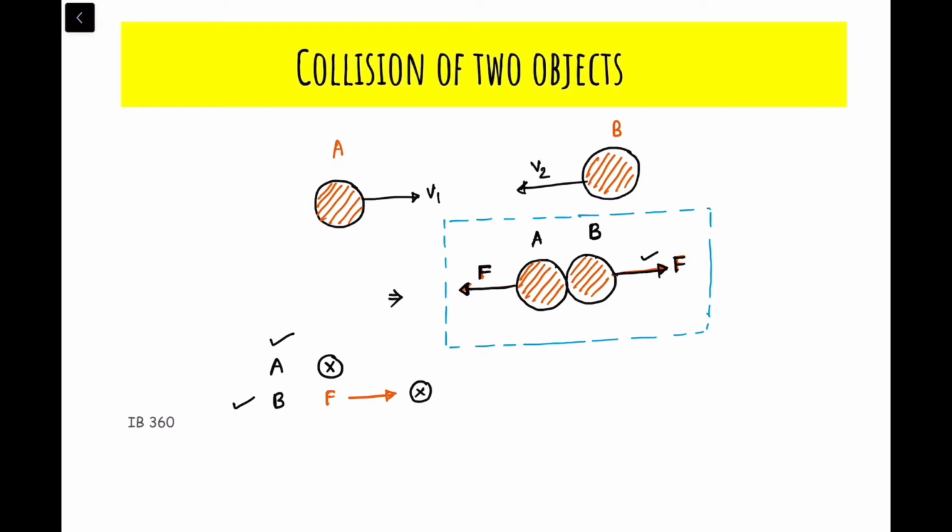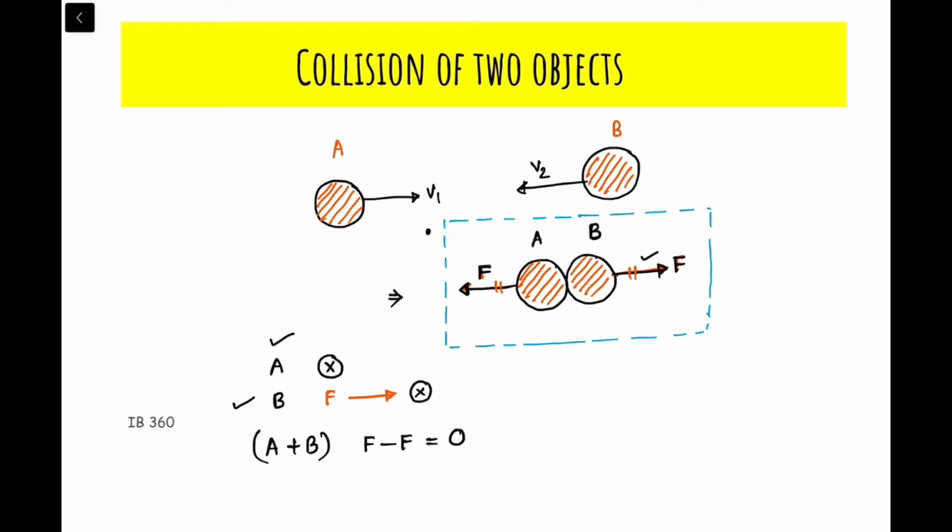So what is the net force if I take A and B as a system? These forces will cancel out each other, and the net force would be equal to 0. F minus F equals 0.